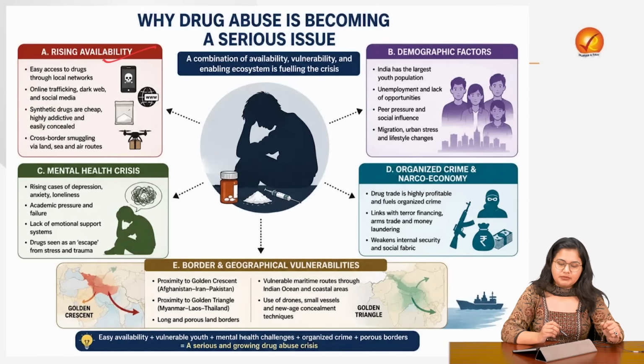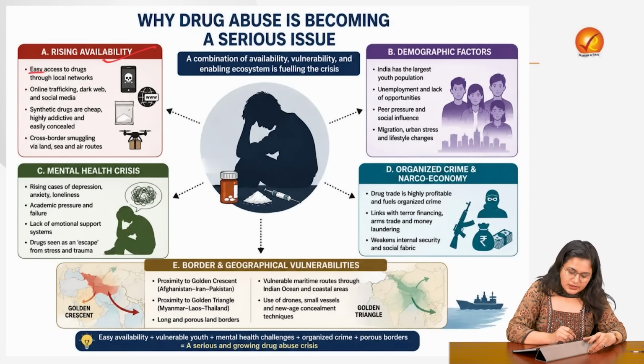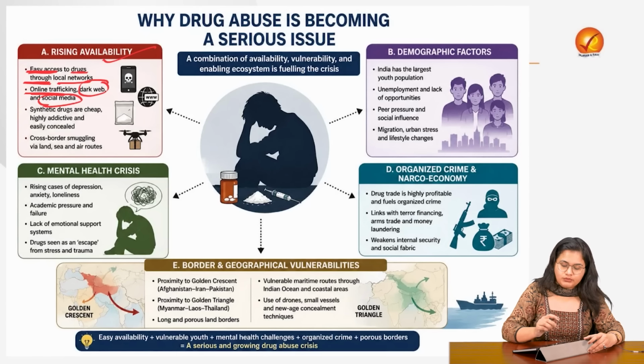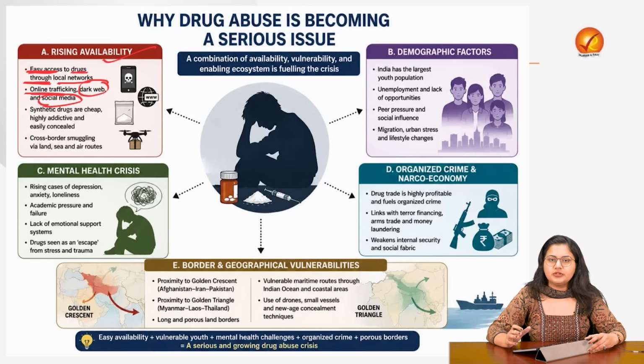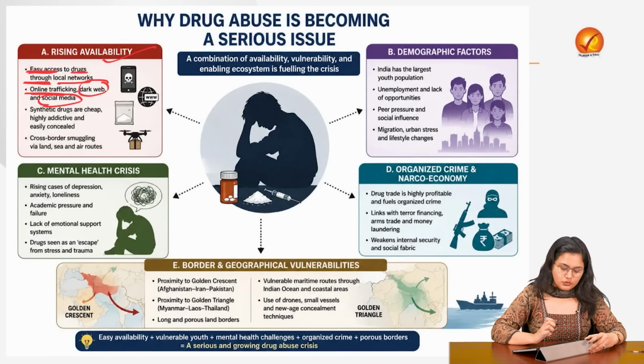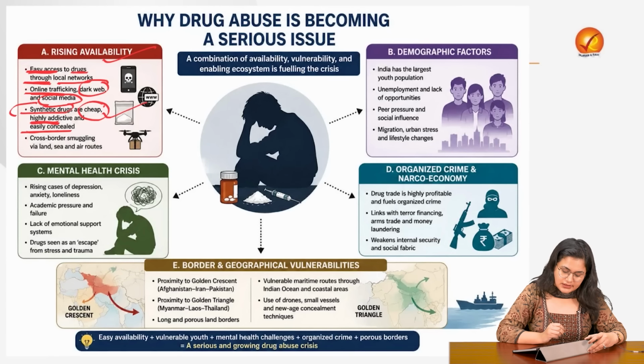First is the rising availability, because earlier there were traditional smuggling routes. Right now, there is easy access to these routes through local networks. There is also online trafficking, the dark web, and because of social media penetrating deep into society, the availability has even more increased. Now there are also synthetic drugs that have come up, which are highly addictive, easily concealed, and also cheap. That is why the availability has increased.